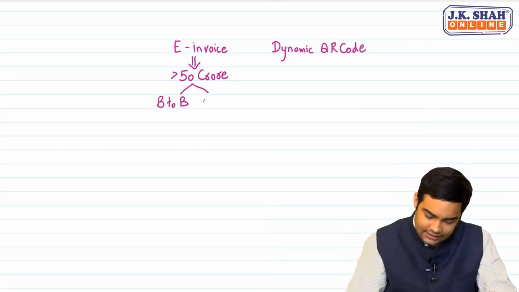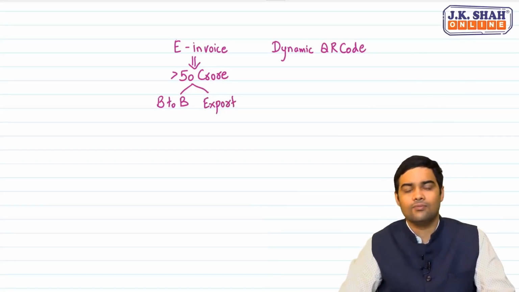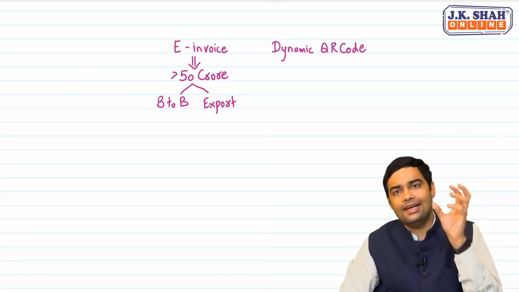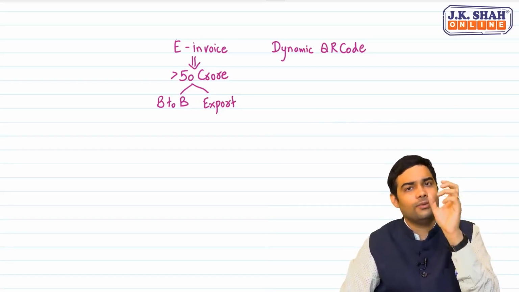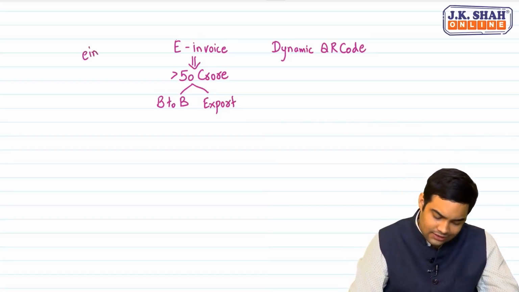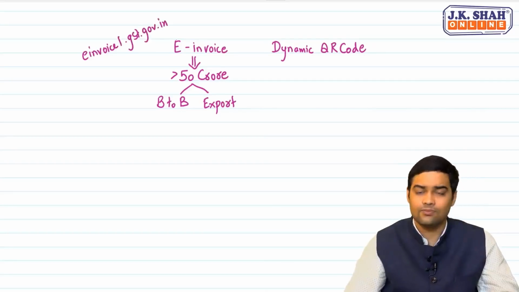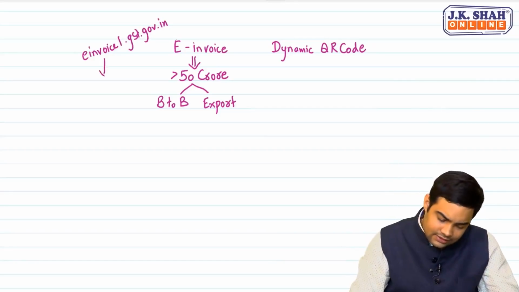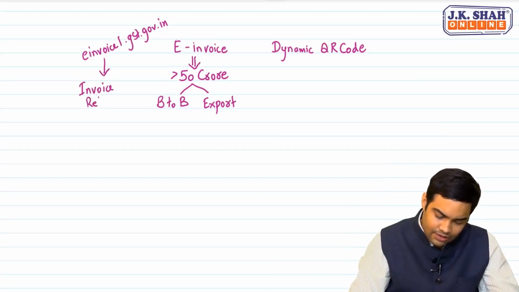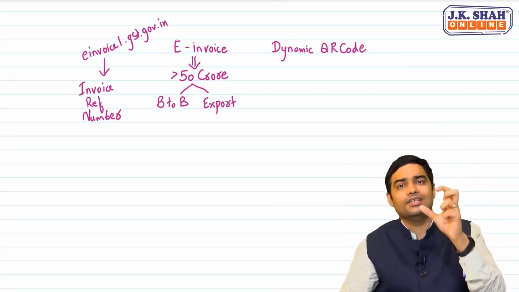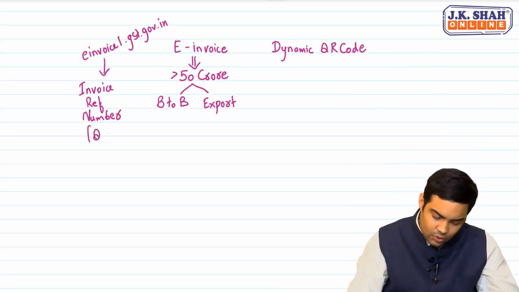Second one is exports. These are the two things where e-invoice is required. And what is e-invoice? You send the data to an electronic portal. For example, you send the data to this website, einvoice1.gst.gov.in. Like this, there are 10 portals. You send the data. This will throw an IRN, invoice reference number, and this invoice reference number will have to be printed on the invoice, which is in a QR code.